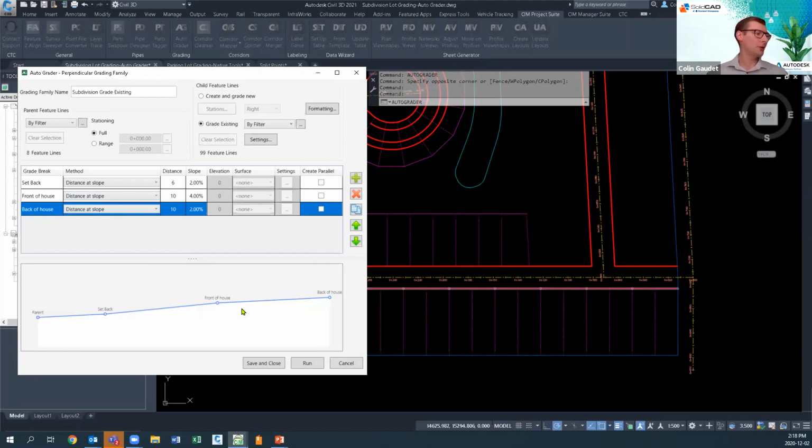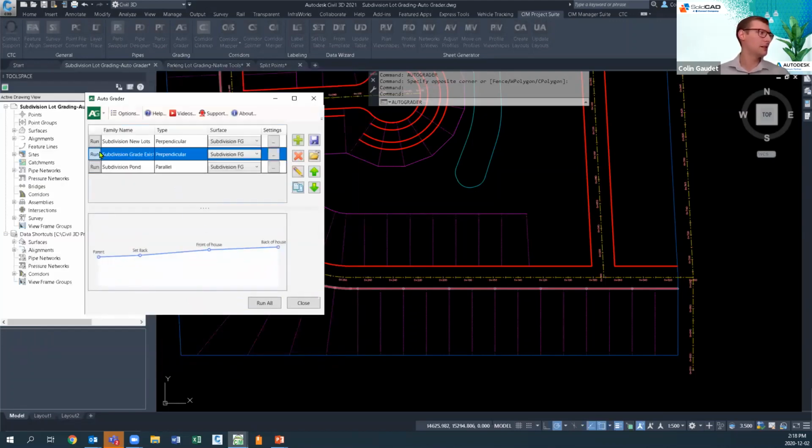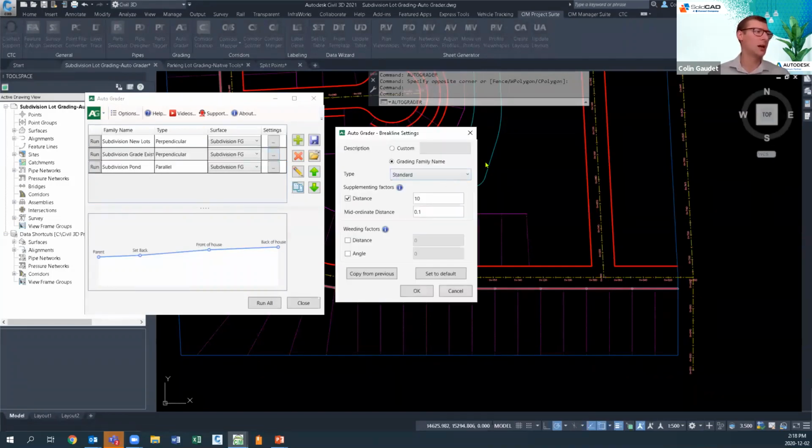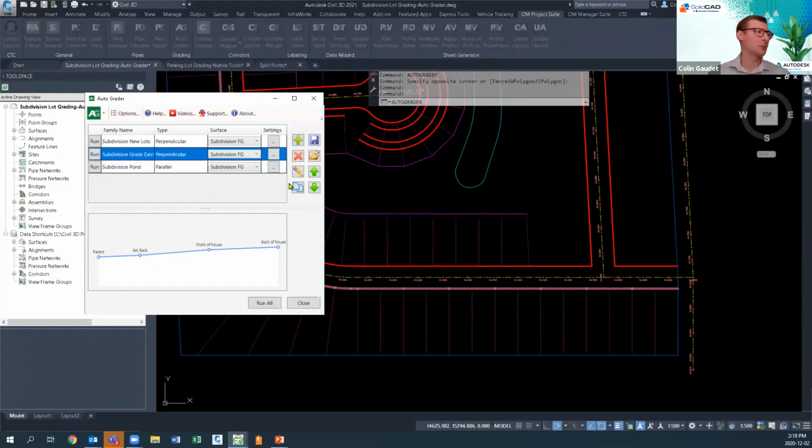Now, once we've created those grade breaks, I can save and close. I can see that grading family. I'm adding it to a surface. And now when I'm adding it to the surface, I have these kind of surface options here as well. How am I adding those break lines in here? So it offers supplemental factors and things like that. Once I've got it all set up, let's click run, and it's going to add those grade breaks across the entire site, and it's also going to add them to the surface.